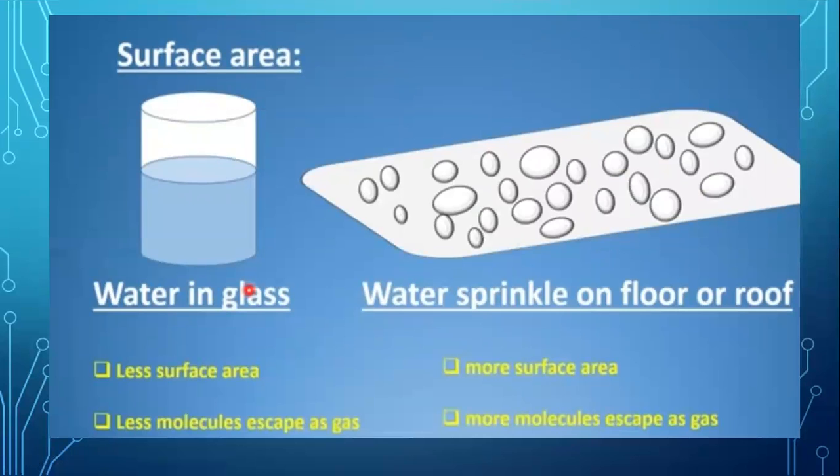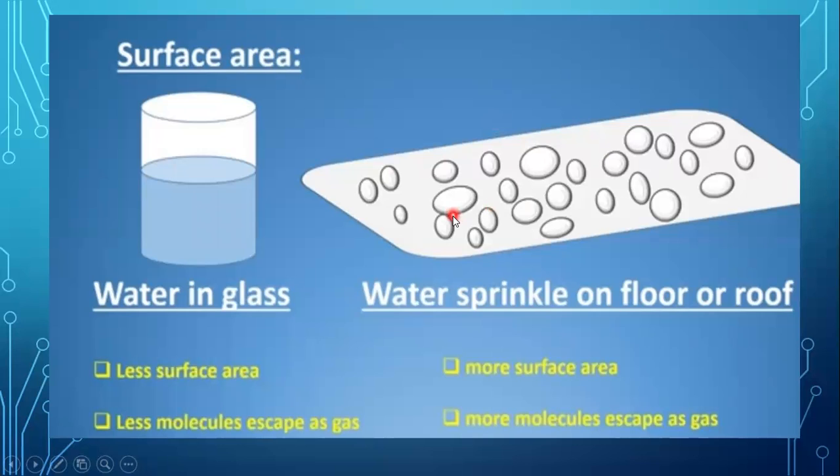Surface area. Surface area is basically the area which is in direct contact with our atmosphere. Here the contact area is less, and here there is a large contact area with the atmosphere. When contact area is increased, more molecules are in direct contact with the atmosphere.